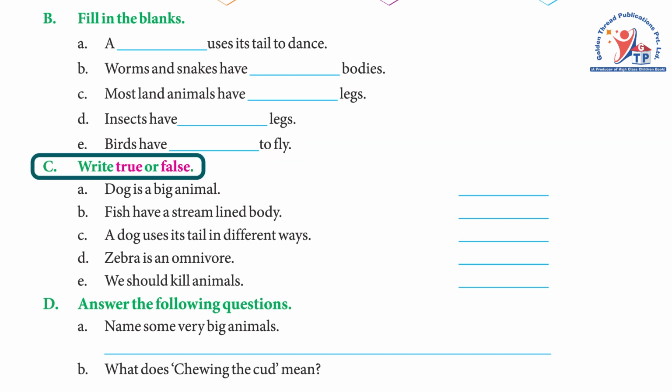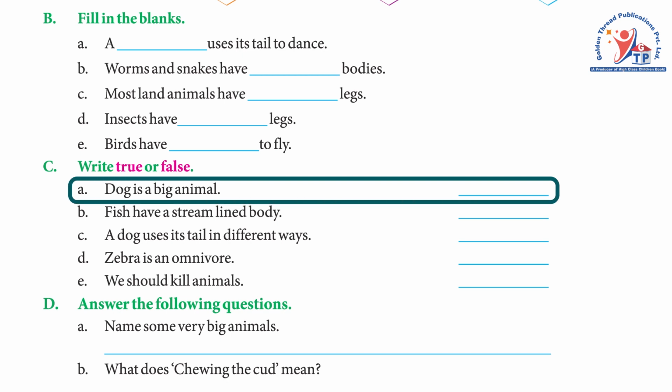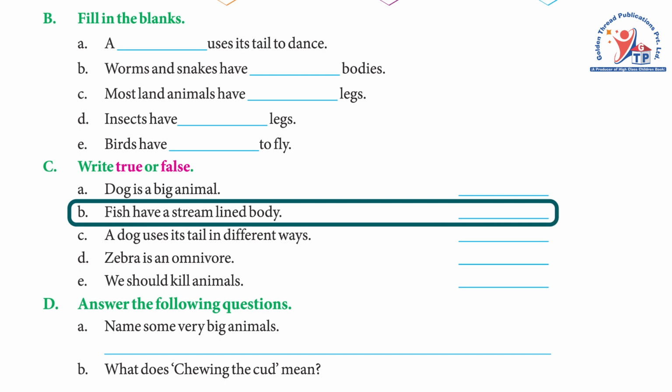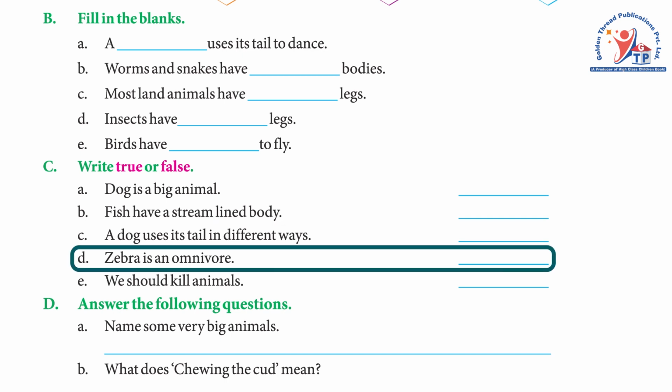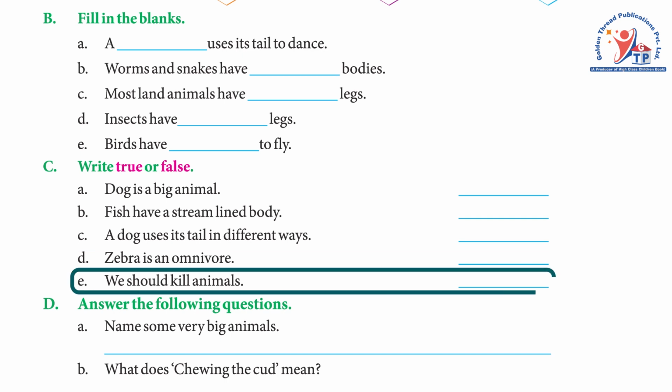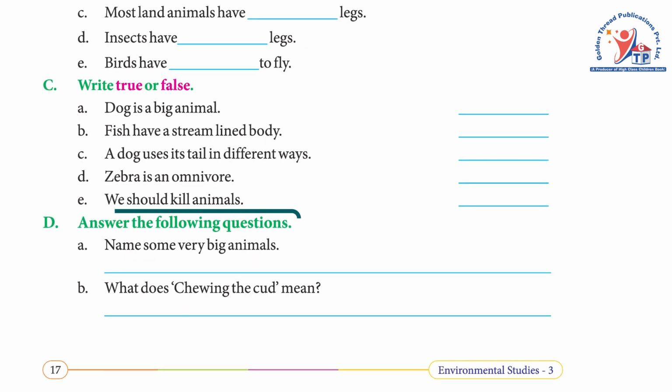C. Write true or false. A. Dog is a big animal. Answer: false. B. Fish have a streamlined body. Answer: true. C. A dog uses its tail in different ways. Answer: true. D. Zebra is an omnivore. Answer: false. E. We should kill animals. Answer: false.